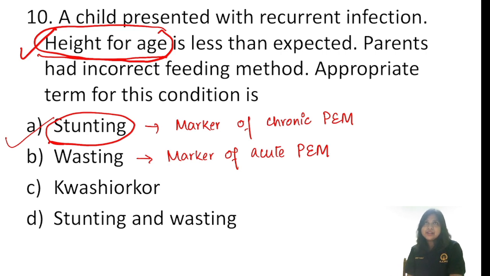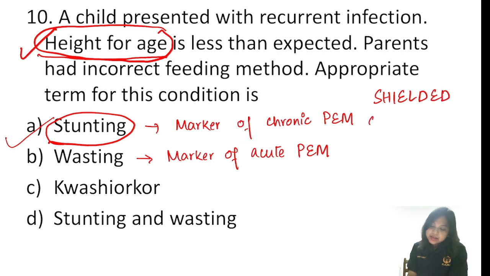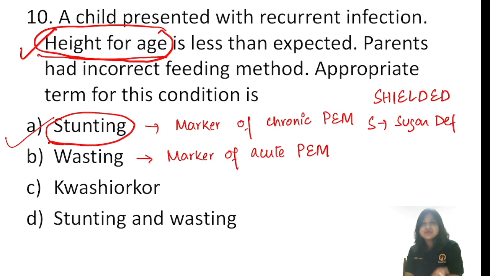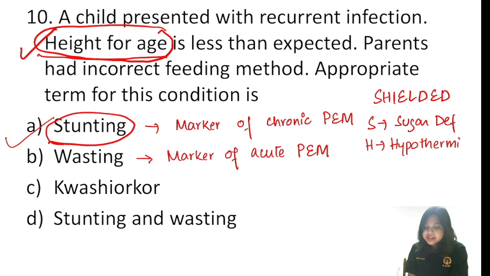And of course, if the child is malnourished, there are going to be various complications. There can be hypoglycemia, increased chance of having infections, electrolyte deficiency, diarrhea, death, micronutrient deficiency. So we remember it by the mnemonic SHIELDED. A stands for sugar deficiency or hypoglycemia. The cutoff in PEM is 54. Remember, it is 54, not 45. It is 54. H stands for hypothermia. I stands for infection.